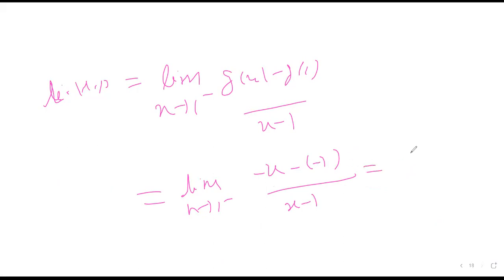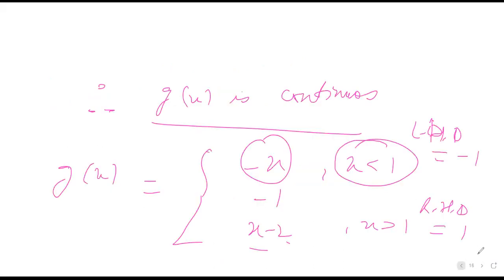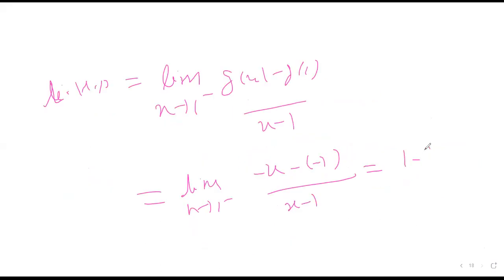which is equal to 1 minus x upon x minus 1. So limit x tends to 1 from the negative side, this will be minus 1, right?